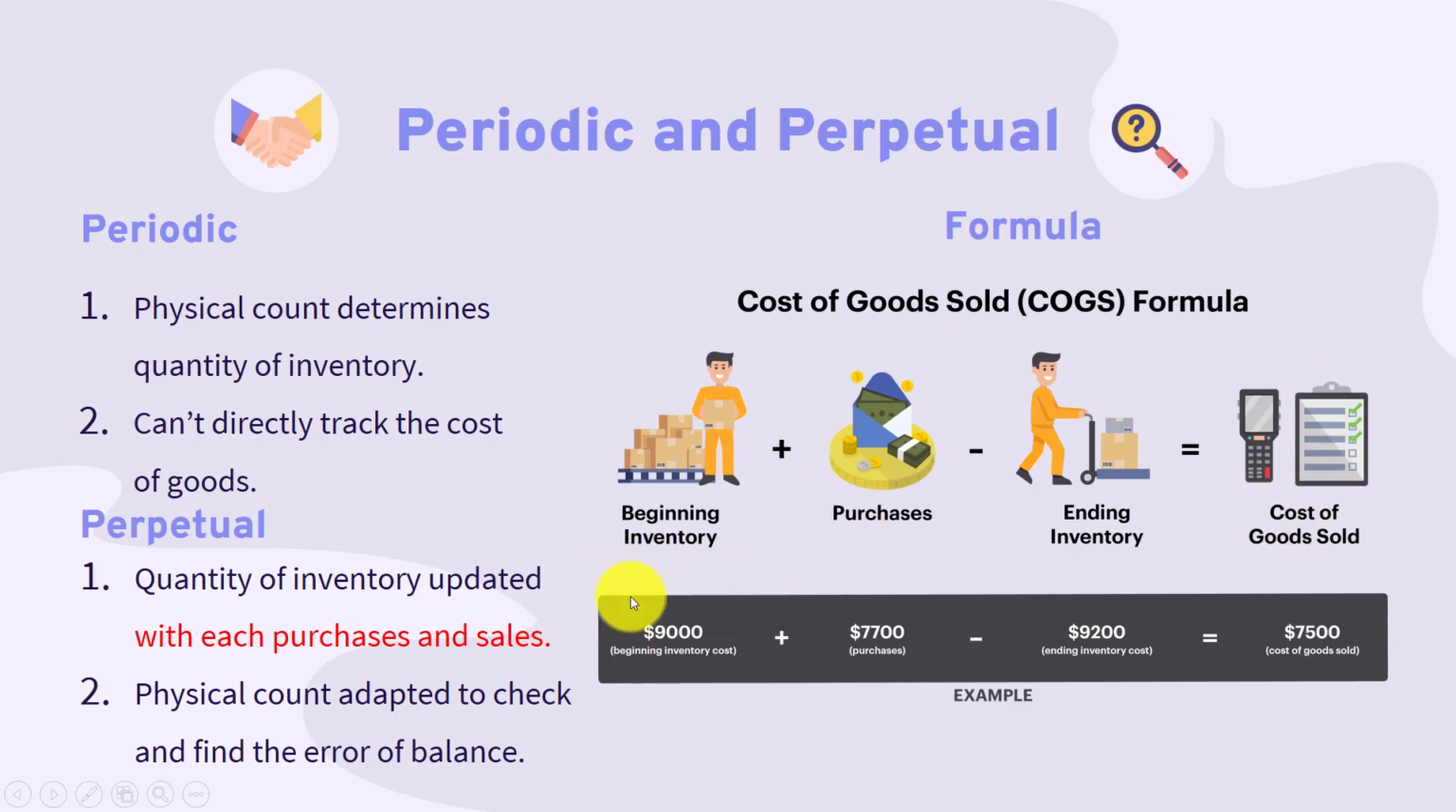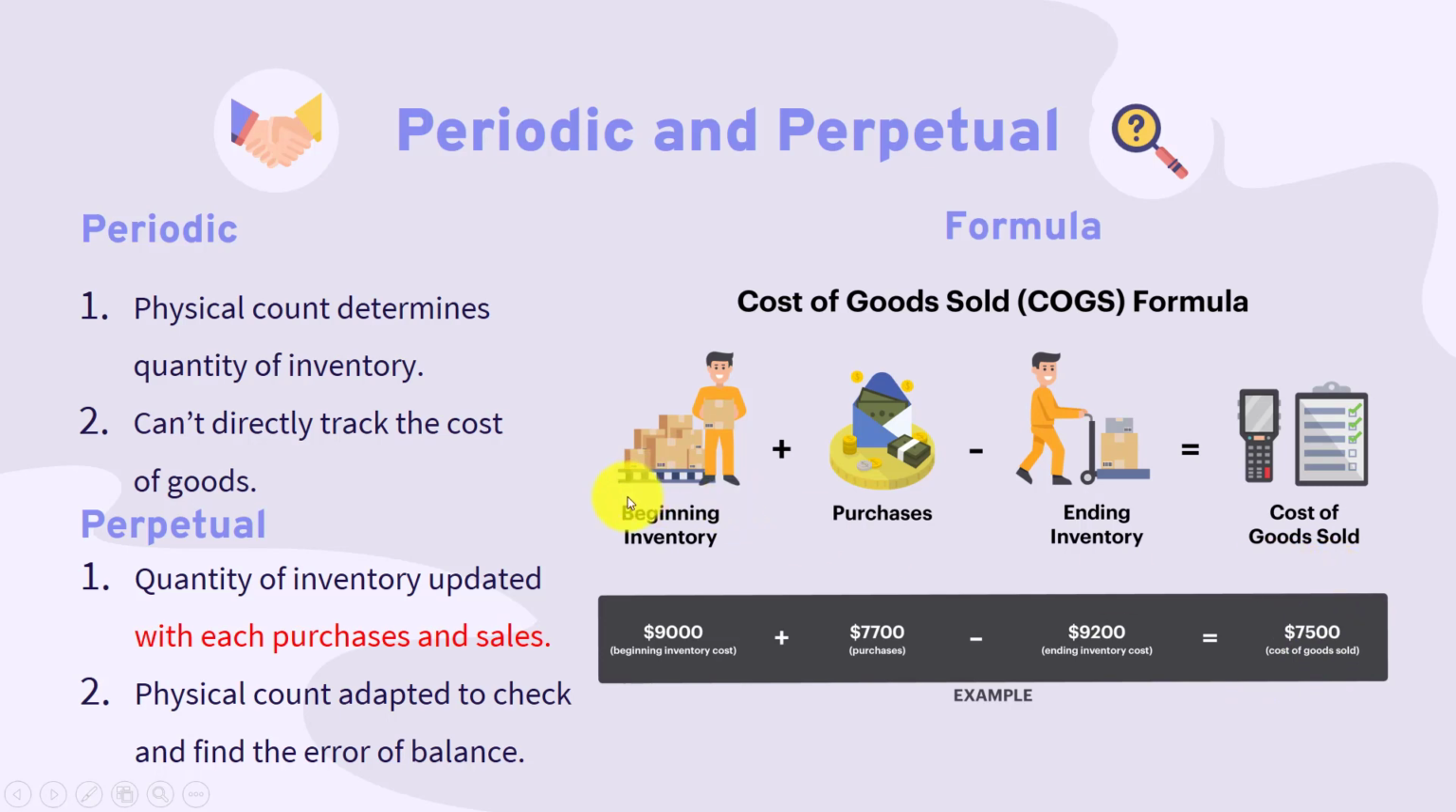So we will have the numbers and assumption. The $9,000 beginning inventory will be added to the $7,700 in purchases. Then we can subtract the $9,200 in ending inventory. Then we get $7,500 as our cost of goods sold.